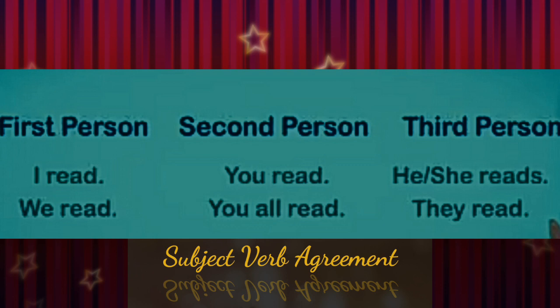So in the case of I, as I have already told you, we have to use the plural verb form. I read. We is plural, and that's why it should be followed by a plural verb, read. You, second person, should always be followed by a plural verb form. You read. You all read. Either it is singular or plural, it should be followed by a plural verb form. He, she: it is singular, and that's why it is followed by the singular verb reads. Here they is plural, and that's why it is followed by a plural verb read.